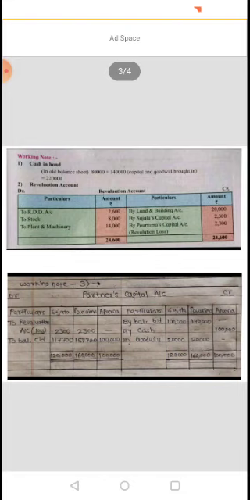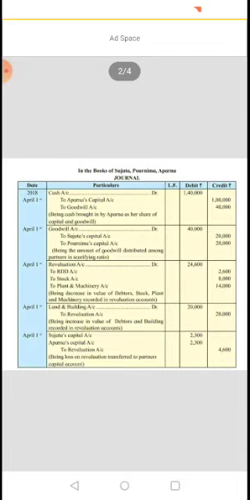Now by goodwill account, this is the second entry we have done here. Goodwill account debit to Sujata's capital and Purnima's capital. That means Aparna brings 40,000 as goodwill. So one entry is cash account debit to goodwill account 40,000, and now the goodwill account is tallied by transferring 20,000 each to Sujata and Purnima.